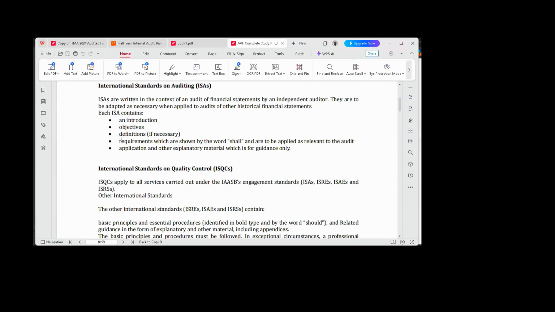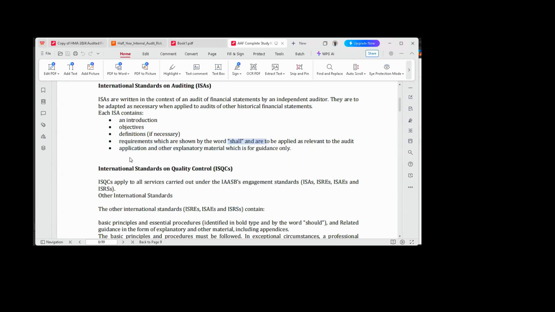Then you are going to have requirements, which are shown by the word shall and are to be applied as relevant. What that means is that auditing standards are just like any regulation: thou shalt not, you shall not, you should. You see all of those things there. So that's what they make use of: the word shall.